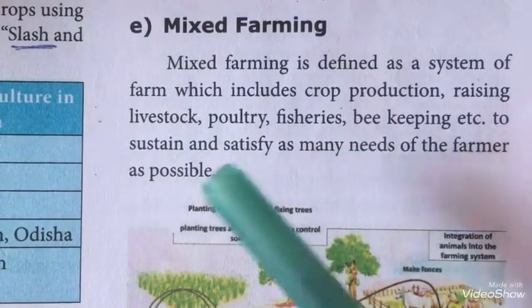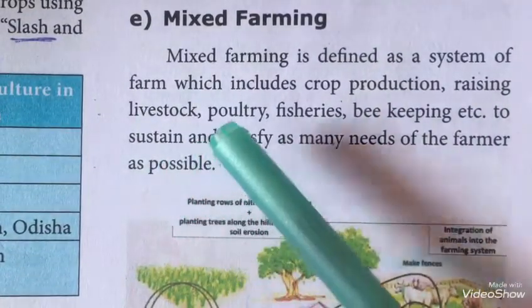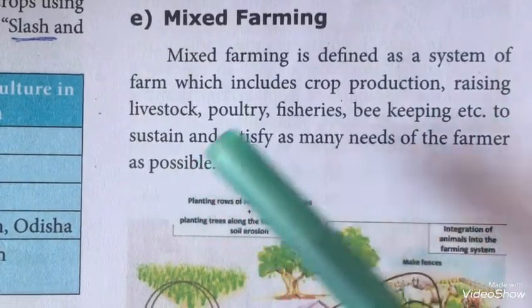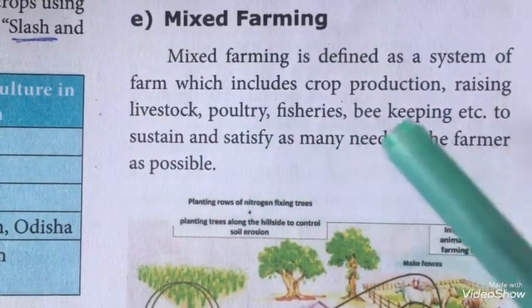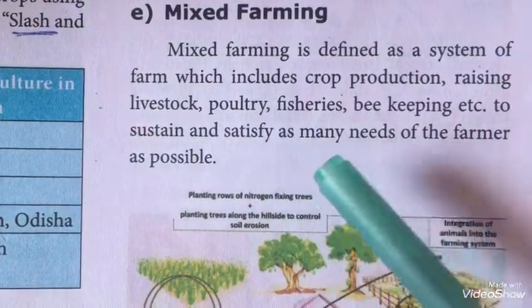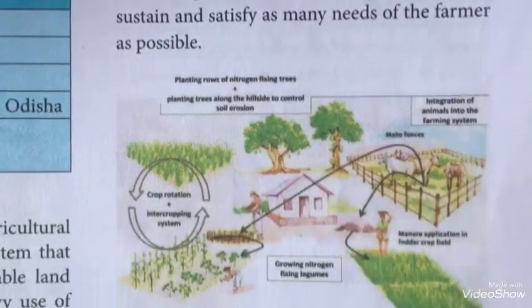Mixed farming. Mixed farming is defined as a system of farm which includes crop production, raising livestock, poultry, fisheries, beekeeping, etc. to sustain and satisfy as many needs of the farmer as possible.